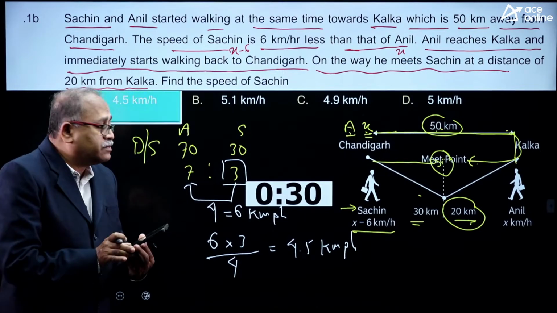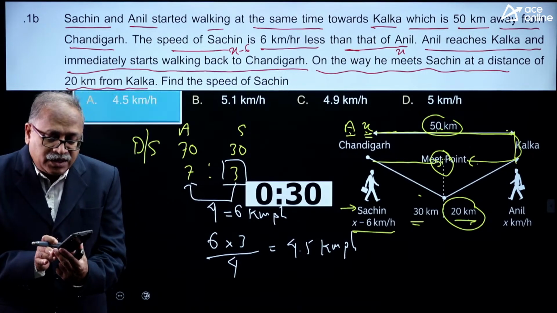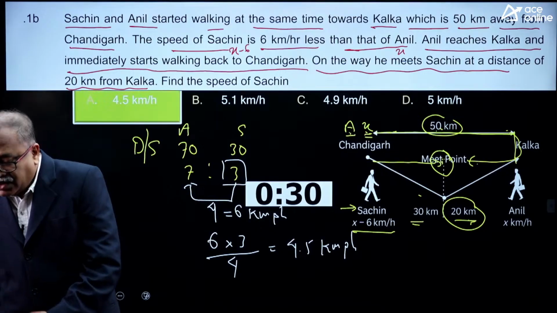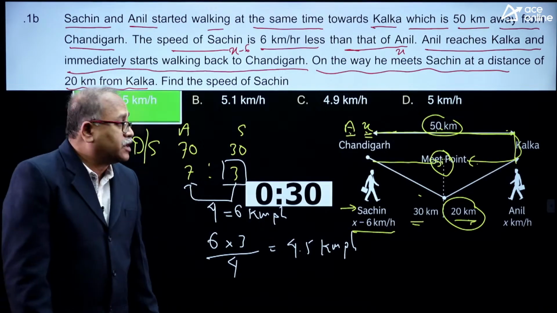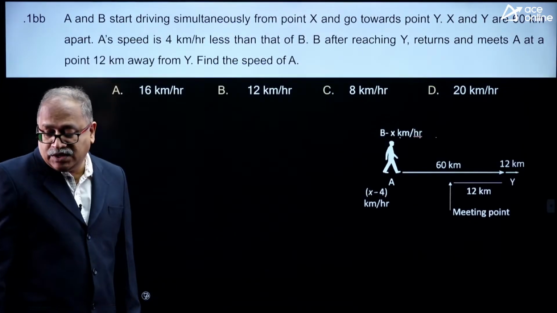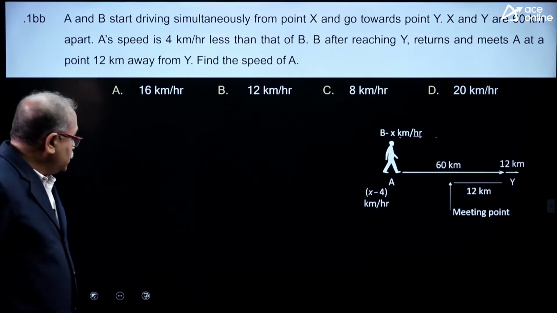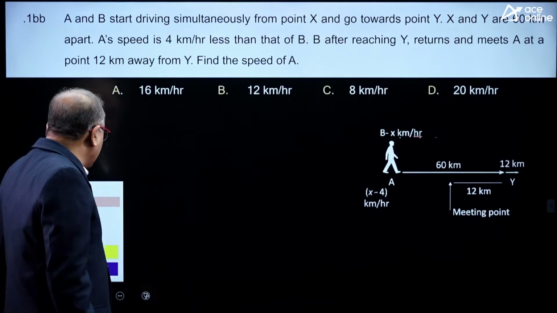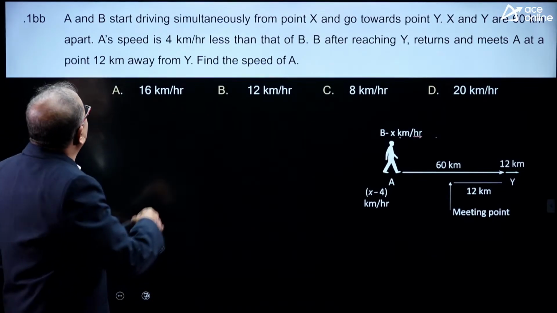These are all very simple questions, but a little bit logical. So, I move on to the next question, and the next question is this. Check if you can answer the question within the time.